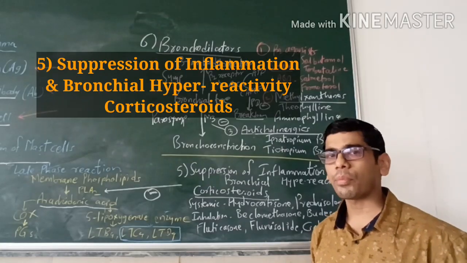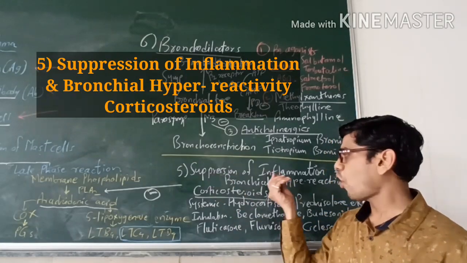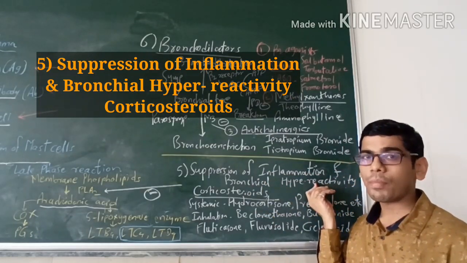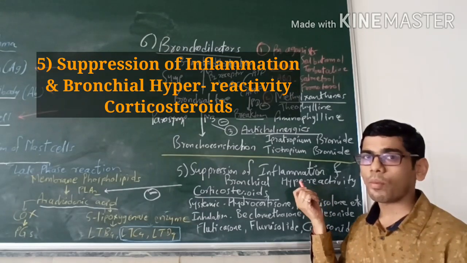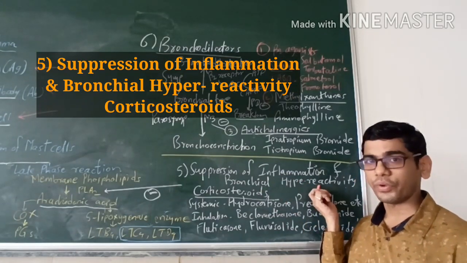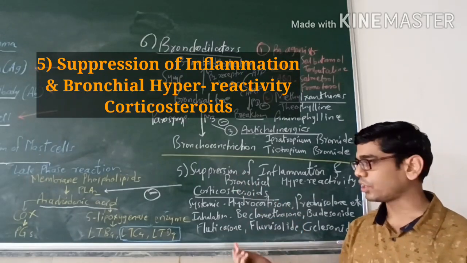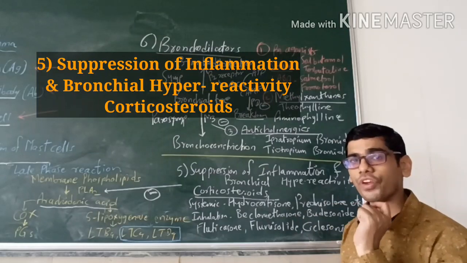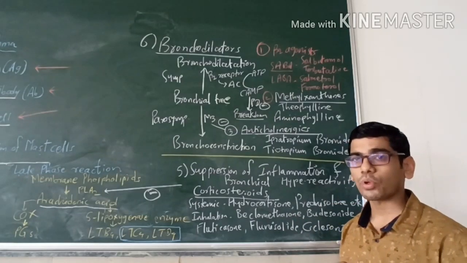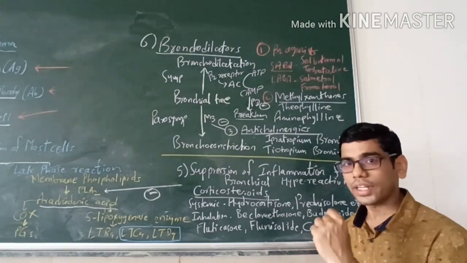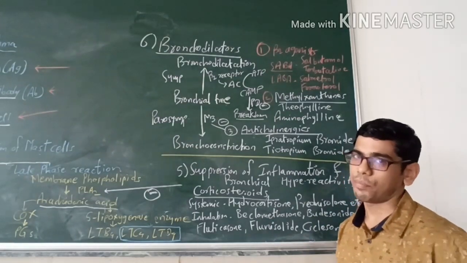The next step in the treatment approach is suppression of inflammation and bronchial hyperreactivity. If you remember the definition, this is a very important component in the pathophysiology, and it is suppressed by the drugs called corticosteroids. So corticosteroids form a very important drug in the treatment approach of asthma, as they are removing the root cause, that is inflammation and bronchial hyperreactivity.